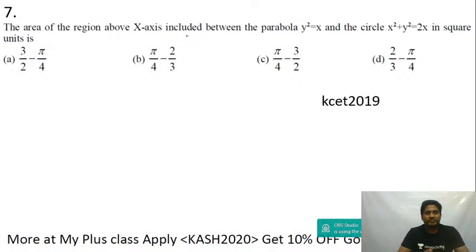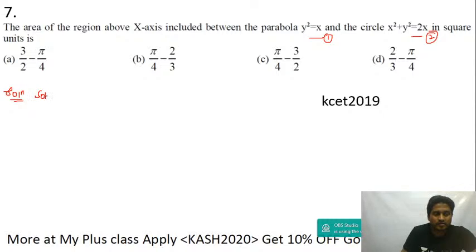2019 question. Area of the region above the x-axis included between the parabola y square equal to x and the circle x square plus y square equal to 2x. First let me solve equations 1 and 2, just to get the point of intersection.